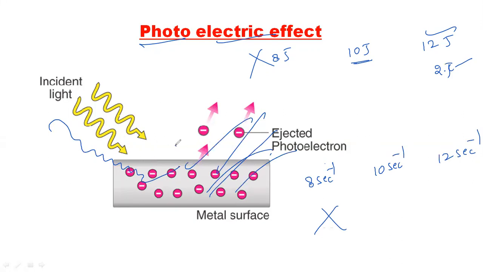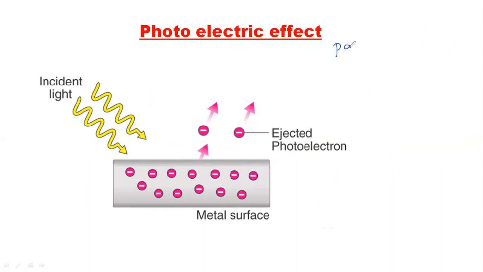This is given by Einstein. The word photon is given by Einstein. This also supports the particle nature of the electromagnetic radiation here. To support the particle nature, there are these concepts. First, black body radiation, which is supported with Planck's radiation law.